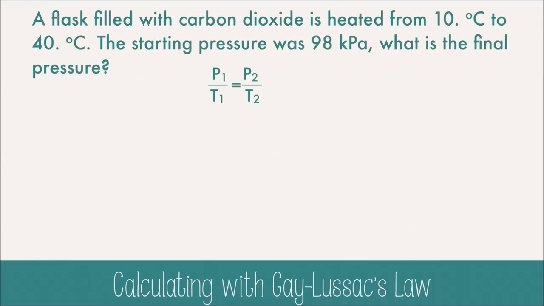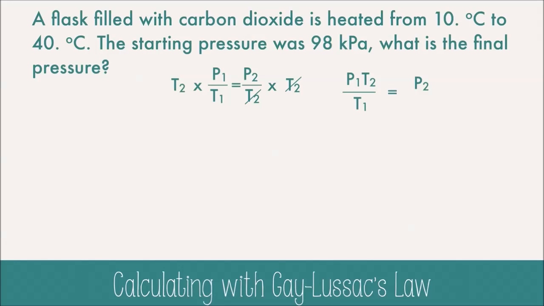Let's try a problem. A flask filled with carbon dioxide is heated from 10 degrees Celsius to 40 degrees Celsius. The starting pressure was 98 kilopascals. What's the final pressure? We're using Gay-Lussac's law and we need to find final pressure, so let's rearrange the equation first. We'll just multiply both sides by T2 and clean it up.